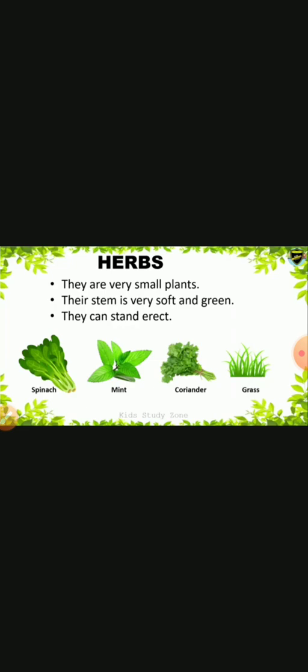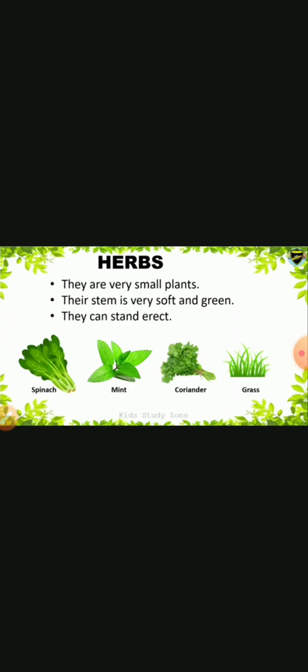Once again, what are the herbs? The herbs are very small plants. Even the herb stem is very soft and green. When we touch that, it will break. Like that, it's very soft. Even then, they can stand erect. Straightly it can stand.